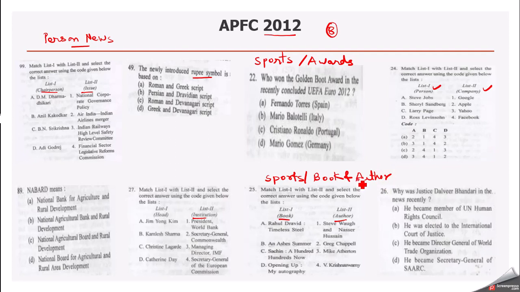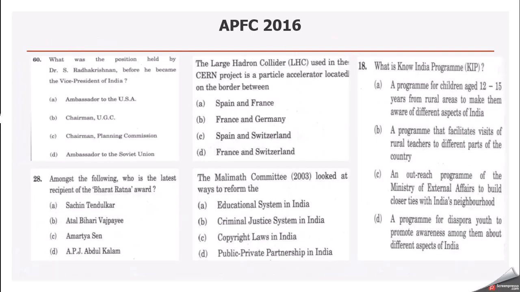Last question which we can see is about Justice Dalvir Bhandari. He was in news that time. So why was he in news? That question UPSC has asked. So you can see in the APFC 2012 question paper, the main focus was on person in news. They have given the names of different persons and we have to identify for what reason that person is in news.